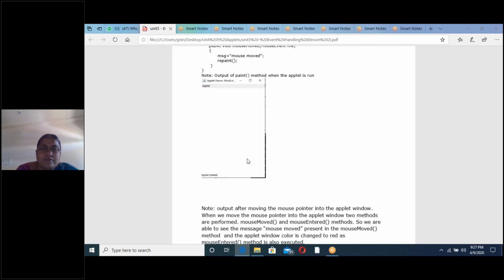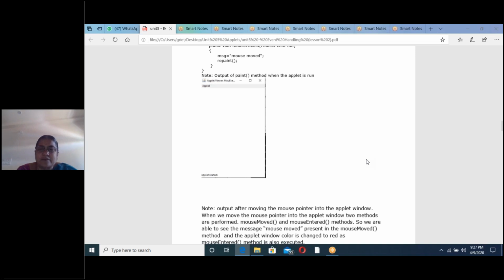Moved, entered, one combination. Next, pressed, dragged, one more combination. Third combination is pressed, clicked and released. Totally seven. Seven are divided like this: moved, entered, pressed, dragged, pressed, clicked and released.